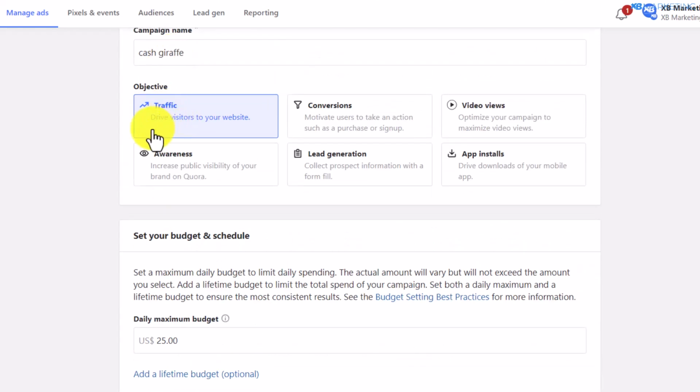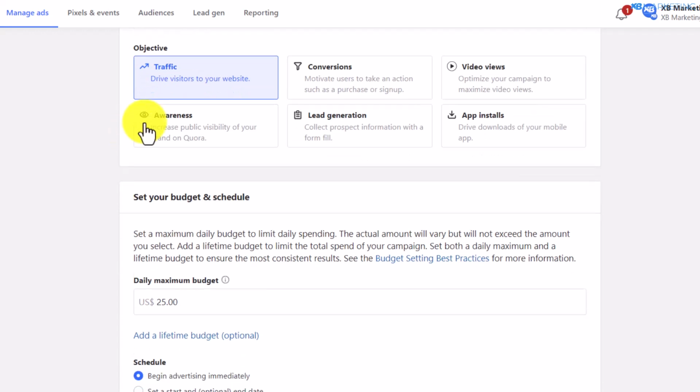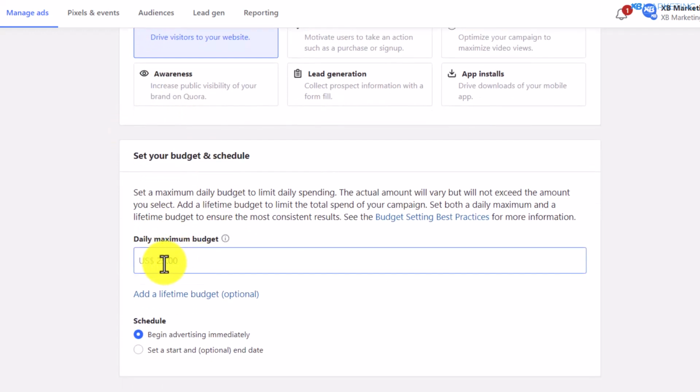So you want to make sure to select drive visitors to your website. Okay, so once you select this, for this section, this is where you want to type in your budget. So this is going to depend on the budget you have. So I'm going to take $5 a day as an example. Okay, and here you want to select when you want your campaign to start. If you want it to start immediately, you want to select this.